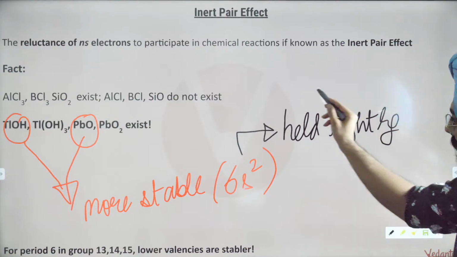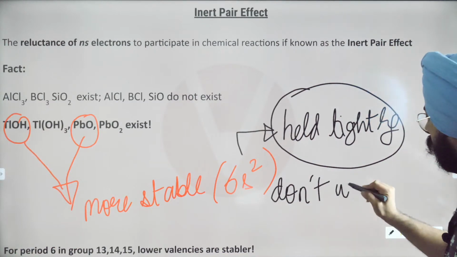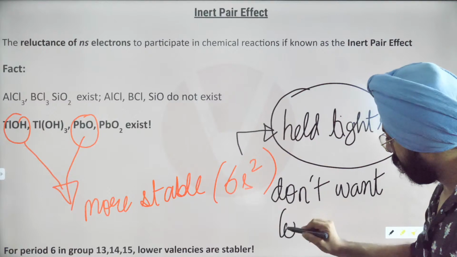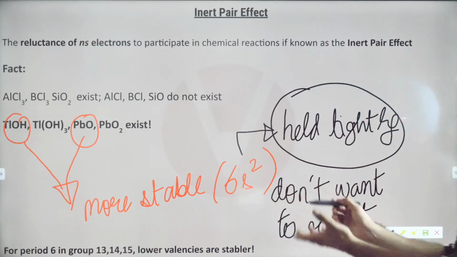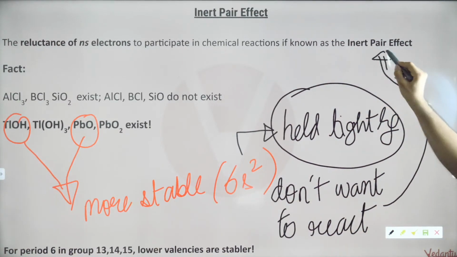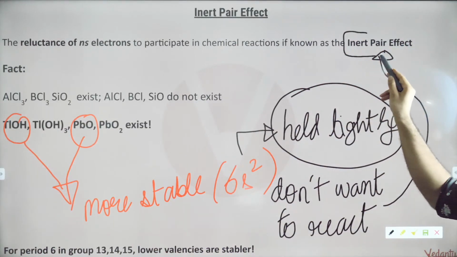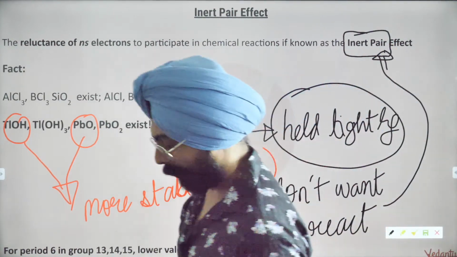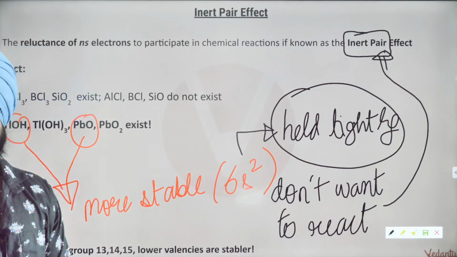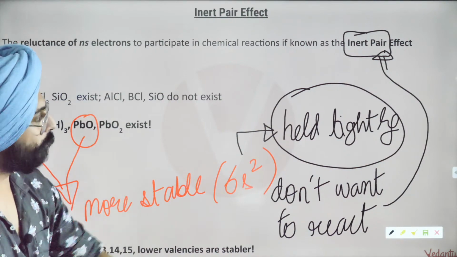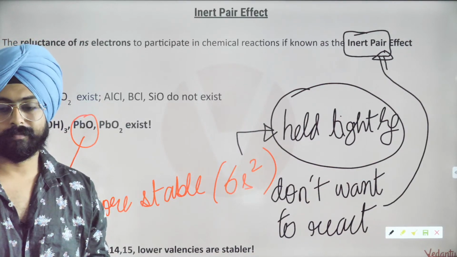Fine. So now my dear friends, since these are held tightly, they do not want to react. So if they don't want to react, what does this mean? It means that this pair of electrons is inert. That's what we are saying. Inert pair effect. Got it? So because these are held tightly by the nucleus, it's called the inert pair effect. Got it?